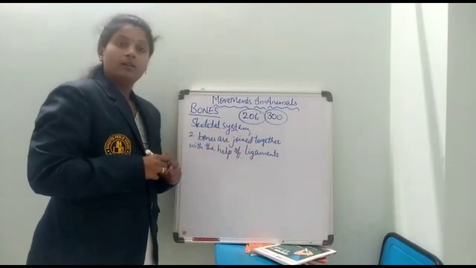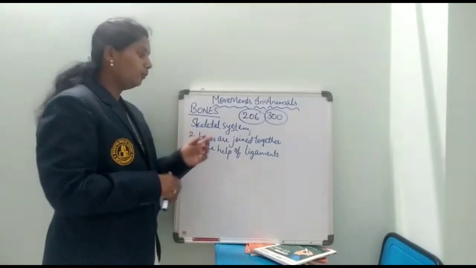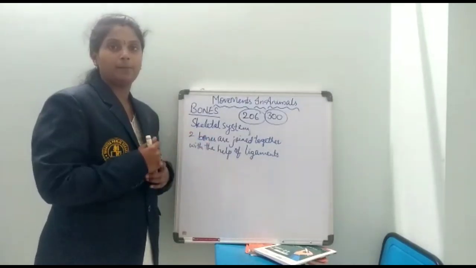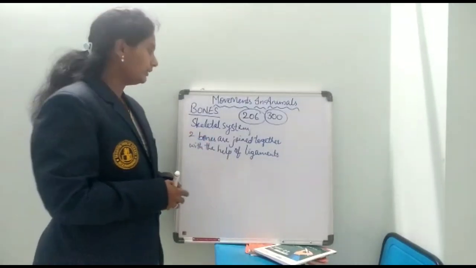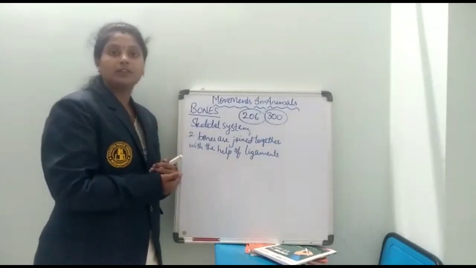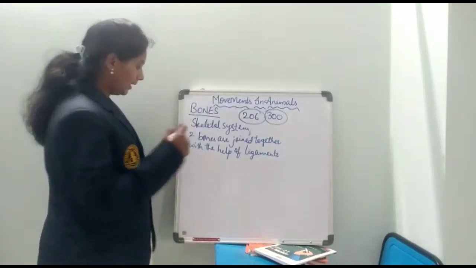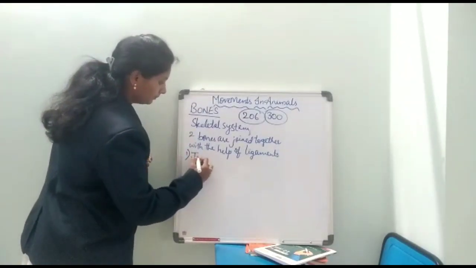Muscles are attached to the bones with the help of tendons, and two bones are joined together with the help of ligaments. So in this way two bones are joined, and now let's see how these bones help us move our body parts. First one is the jawbone.